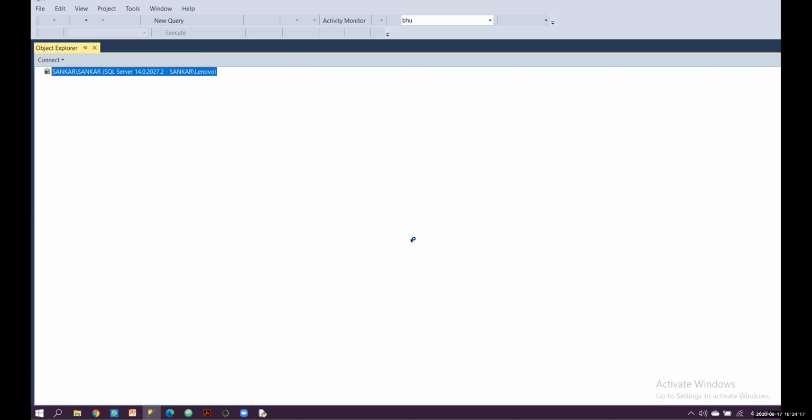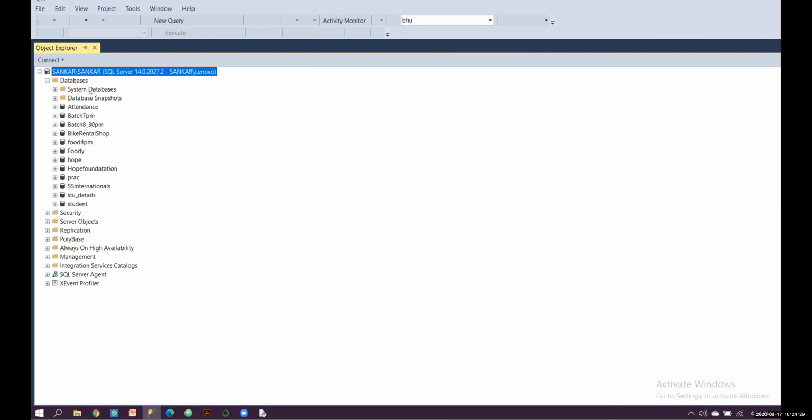My main stock is stored in the master table. First I'll show it so you can get an idea. Here I have the bike rental shop database, and I'm going to give a new query.